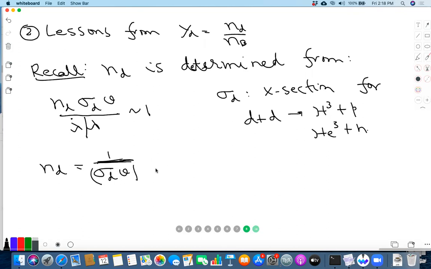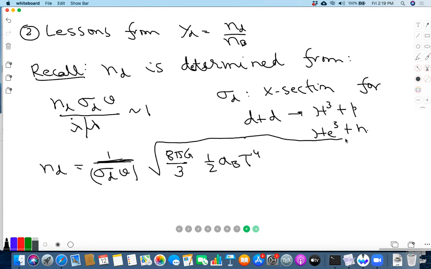Lambda dot over lambda is 8 pi G over 3 times the energy density, which I'll write as half AB T to the 4. The photon contribution is 2 and the neutrino contribution is 7/8 times 6 times T nu over T to the 4. Right? This is at the time of nucleosynthesis.